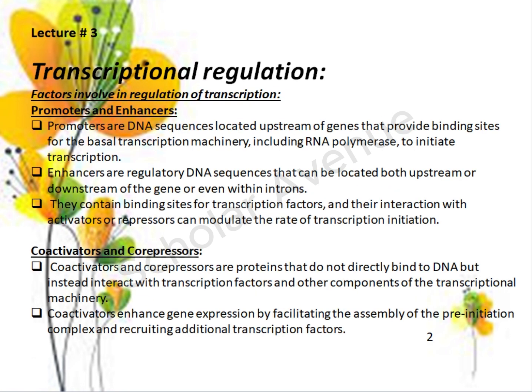Second is promoters and enhancers. Promoters are DNA sequences located upstream of genes that provide binding sites to the basal transcription machinery, including RNA polymerase, to initiate transcription. Enhancers are regulatory DNA sequences that can be located both upstream or downstream of the gene or even within introns. They contain binding sites for transcription factors, and their interaction with activators or repressors can modulate the rate of transcription initiation.